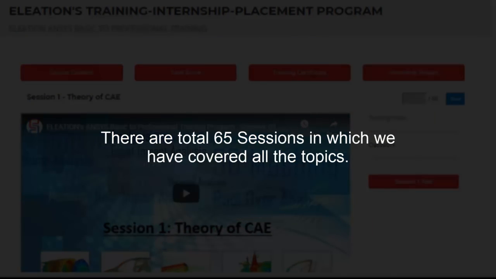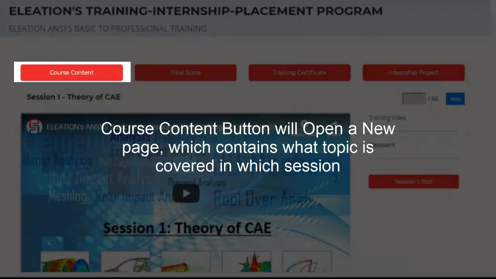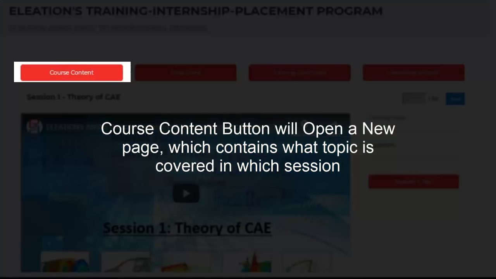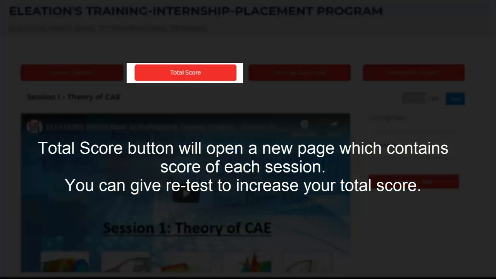There are a total of 65 sessions in which we have covered the complete content. The course content button will open a new page which explains what topic is covered in which session. The total score button will open a new page which contains the score of individual sessions.